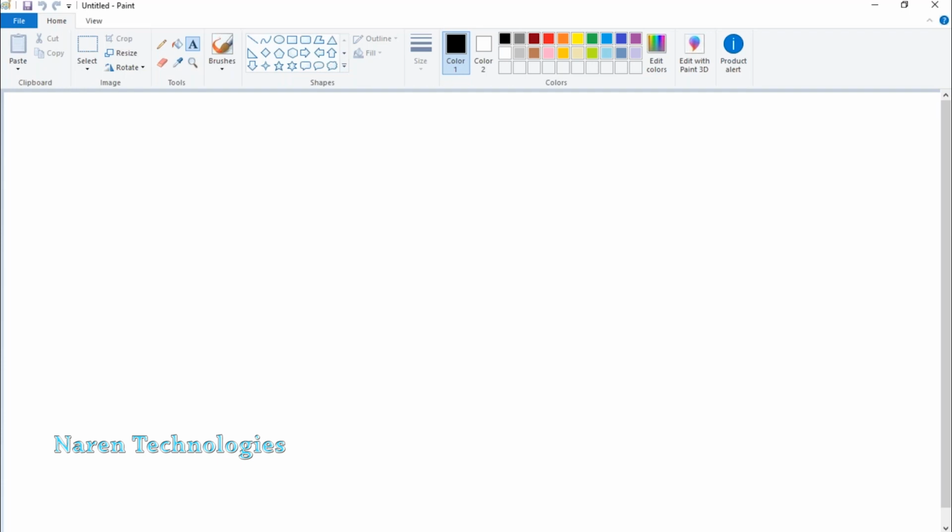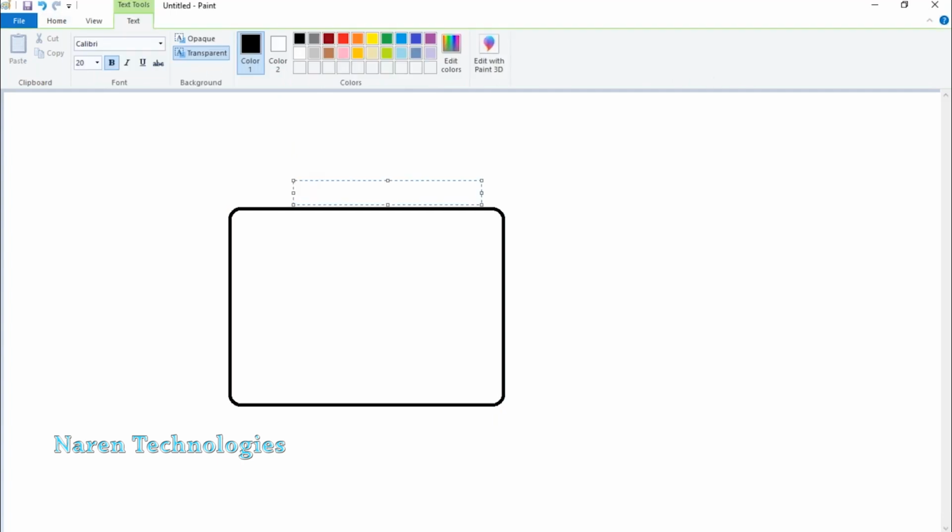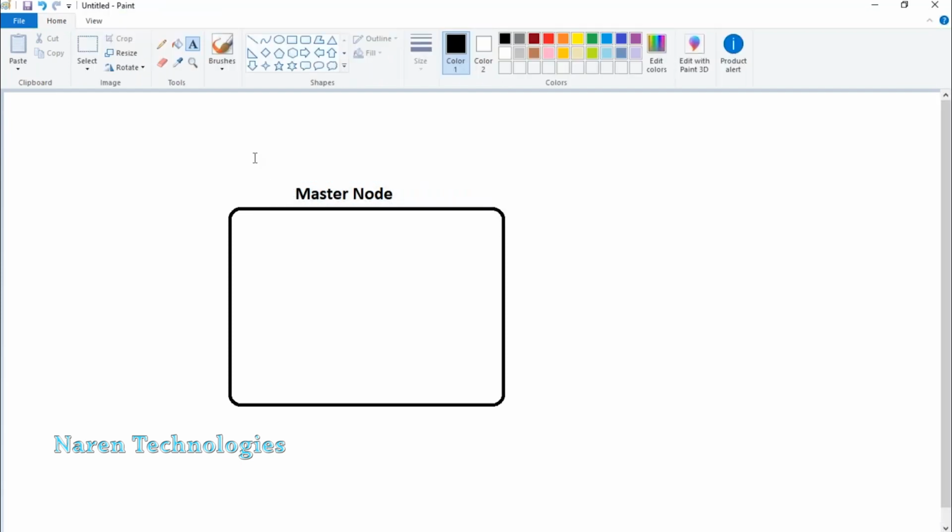So now let us try to understand Kubernetes architecture in an efficient way. Kubernetes has multiple components. The first component is the master component. You call it a master node.